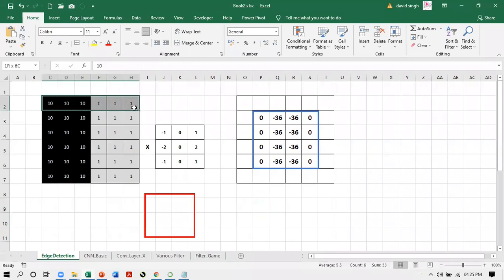Here we are assuming that this is an image of how many pixels? 6 by 6 pixels. Only 36 pixels are there. Now in these 36 pixels, there are two colors only, gray and black. Now this is a 36 pixel image, and the computer has another set of numbers which is only 3 by 3, that is 9 pixels. So there is a grid of 9 numbers and there is a grid of 36 numbers over here.